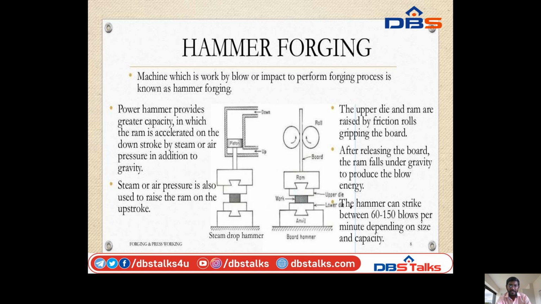Steam or air pressure is also used to raise the ram on the upstroke. By applying the steam, the ram will rise. By removing the steam, the ram comes down touching the workpiece.